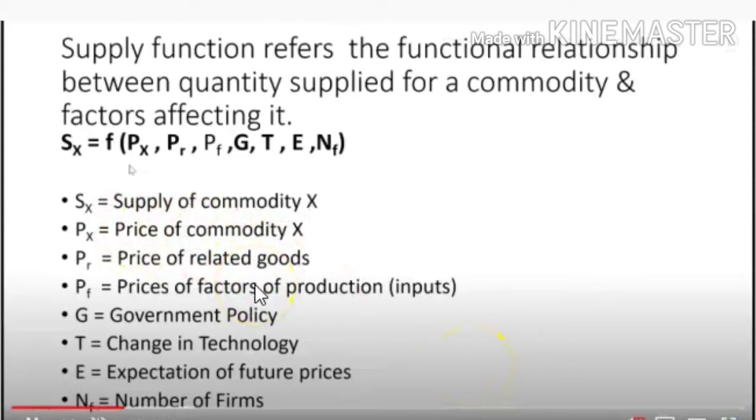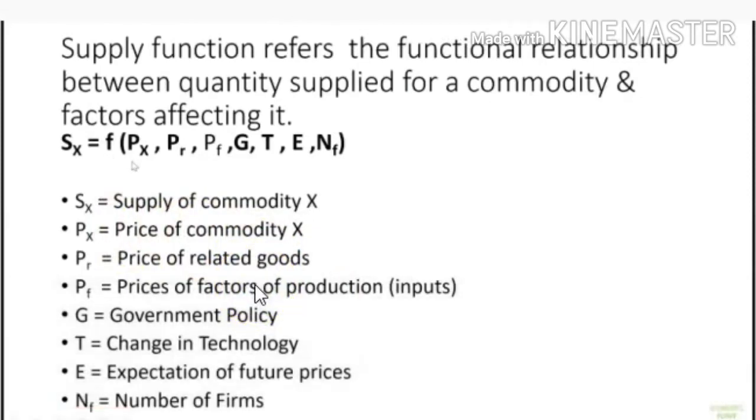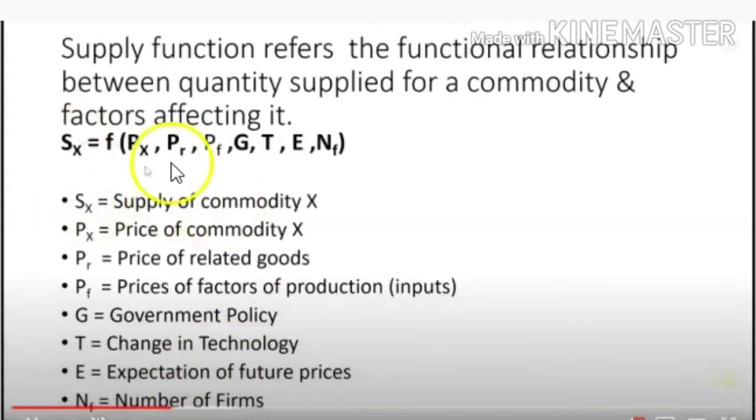That is the cost we are giving for them. For land, the producer may be giving rent, for labor wages, and for capital interest. So that's that one. Next, government policy and change in technology, then expectation of future prices and number of firms. These are always related to the supply function.